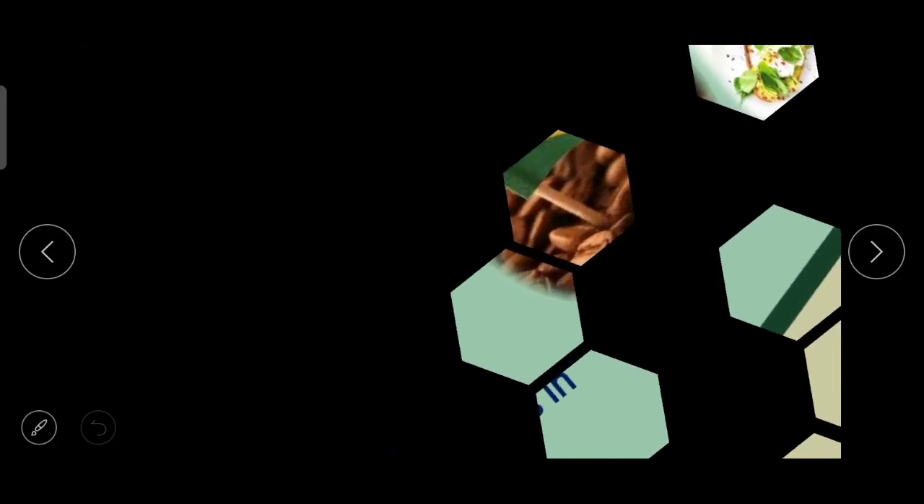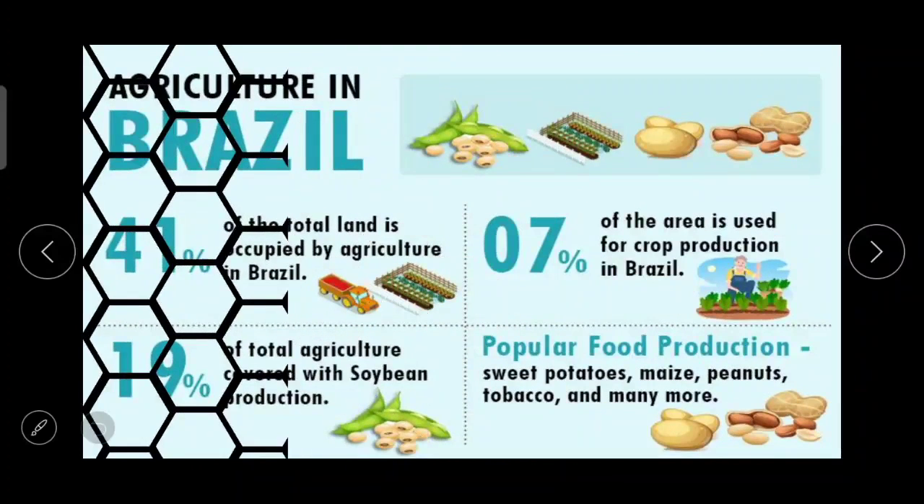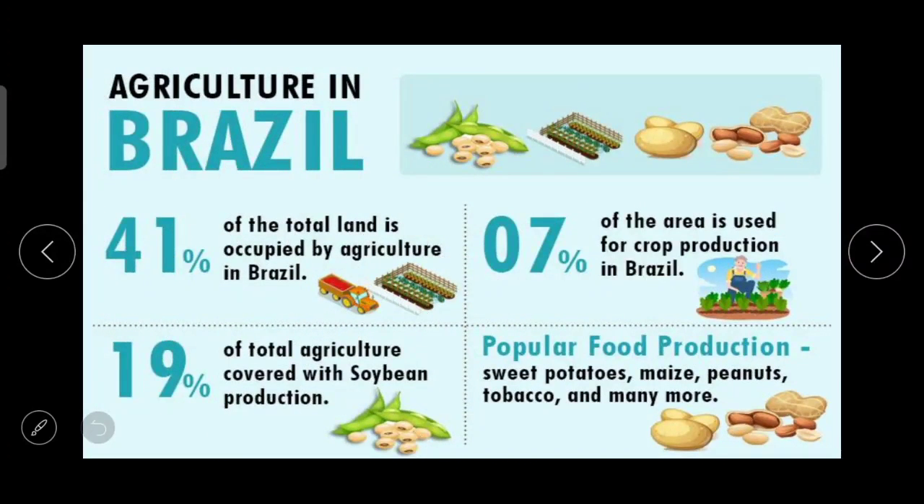Now the next thing, mining. But before that, this one, agriculture in Brazil. 41% of the total land is occupied by agriculture in Brazil. 0.7% of the area is used for crop production in Brazil out of 41. 19% of total agriculture is covered with soybean production. And if we talk about popular crop production, then it includes sweet potatoes, maize, peanuts, tobacco, and many more.